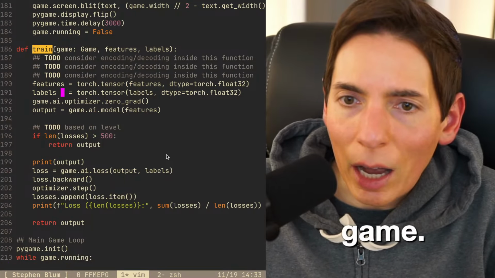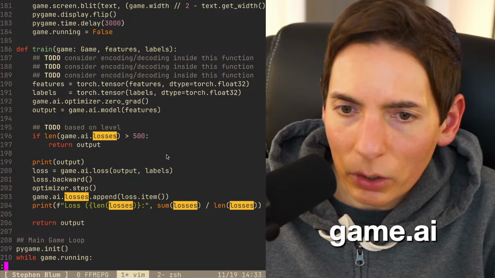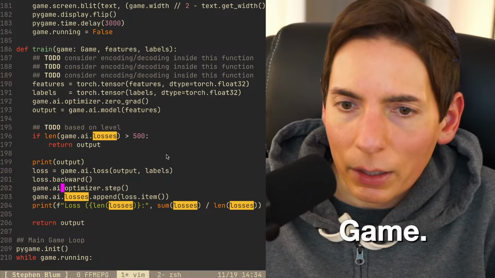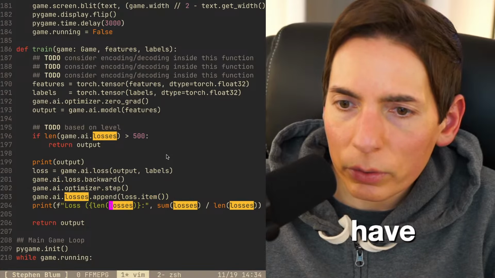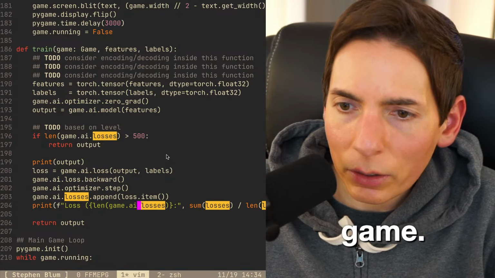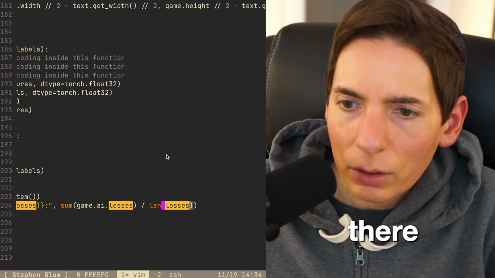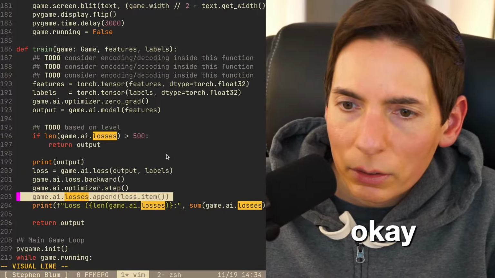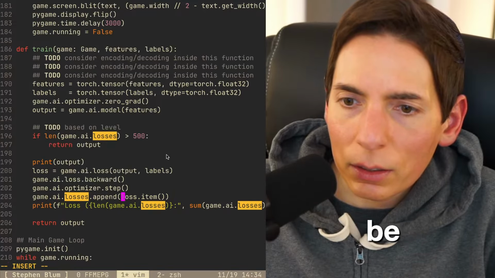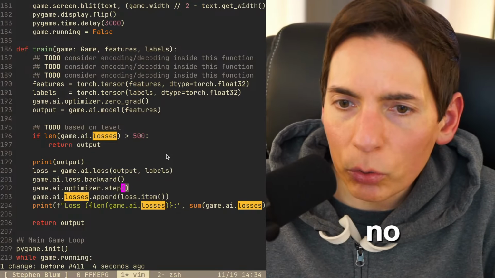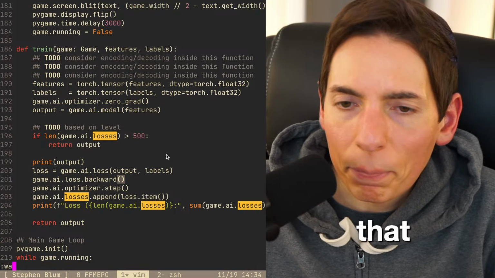Do we have losses somewhere else here? Here we go. Game.ai.losses. Same here. Okay. Looking good. Game.ai.losses is okay. Same there. Okay. Loss should be game.ai.loss. Oh, no, it's not because we got the loss right here. So we don't need that.